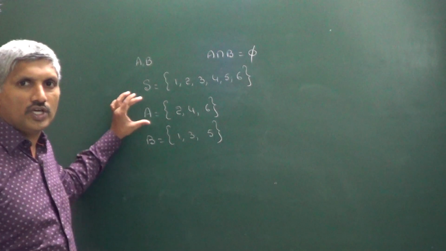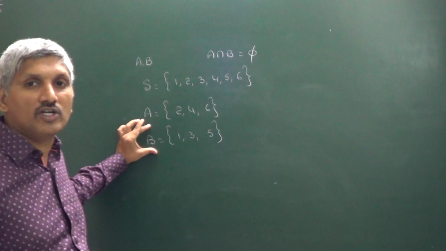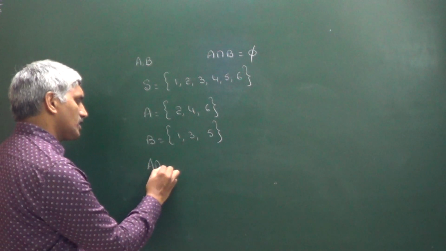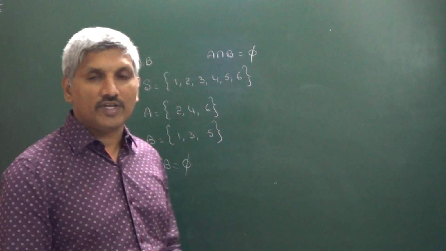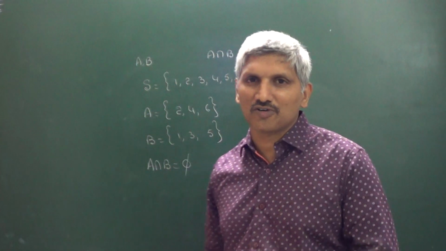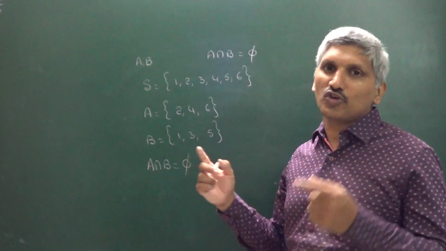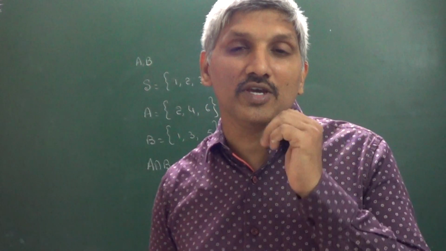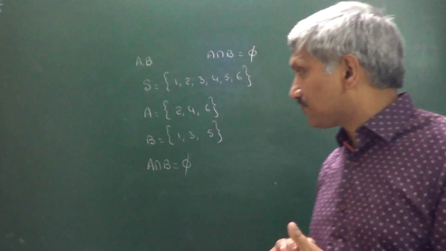Clearly you can check A intersection B is equal to φ. When A intersection B is equal to φ, it means this is an impossible event, right? So A intersection B is equal to φ, then A, B are said to be mutually exclusive events.